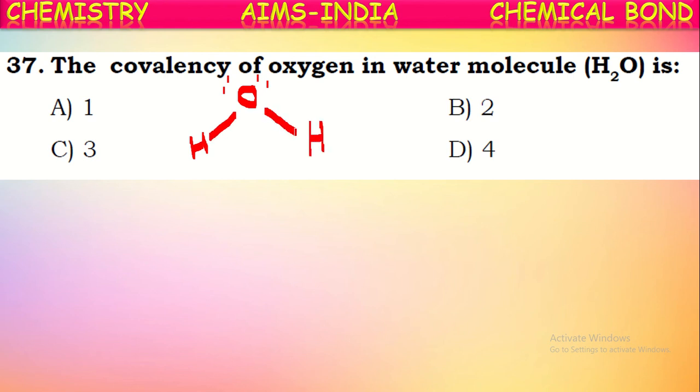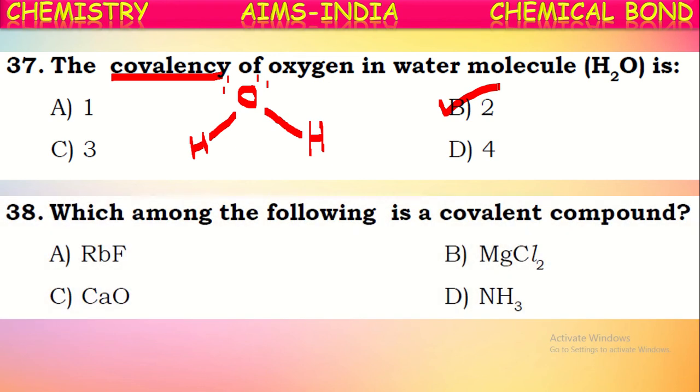Now what they're asking is covalency. Covalency means the number of electrons shared by an atom in the bond formation. Oxygen is sharing or contributing two electrons, so its covalency is said to be 2. Covalency can be defined as the number of electrons contributed by an atom in the covalent bond formation, or the number of electron pairs shared by an atom in the covalent bond formation. If you see the water molecule, oxygen shares two pairs of electrons, hence its covalency is 2.